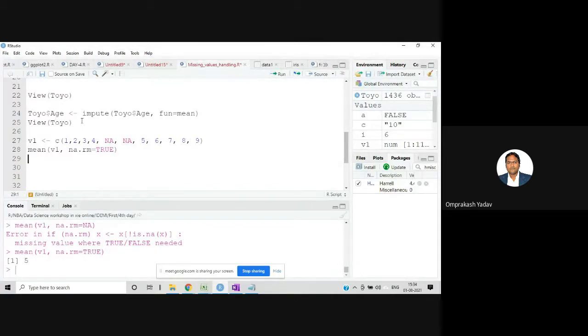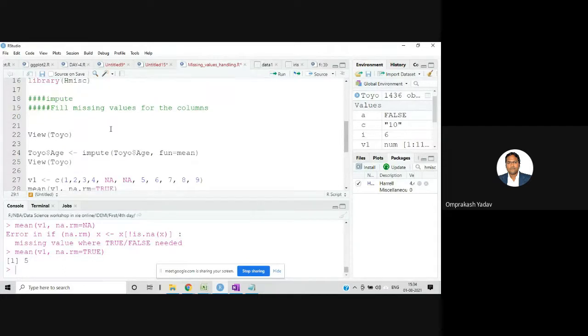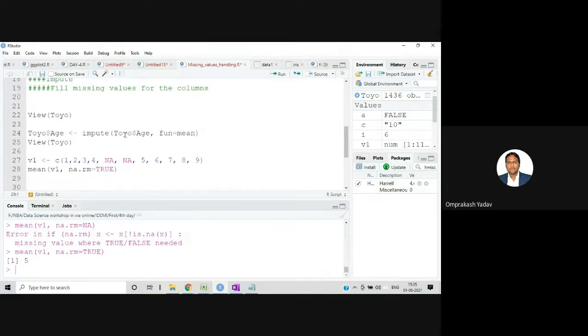So up till now, we installed the Hmisc package so that we can do some imputation. My screen is visible to all of you? Okay. We tried it on the Toyota data with the function mean, and we imputed, and we saw that that column got filled with the mean value.